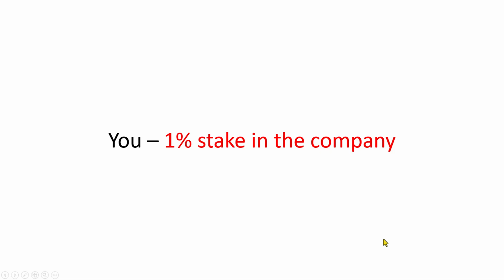Now, when the company says that it is going to issue rights, you have a choice. You can buy extra shares at a discount or you can pass on the offer. Now, there are advantages and disadvantages associated with this too. If you decide to buy the extra shares at the discounted value, then you maintain this 1% intact.